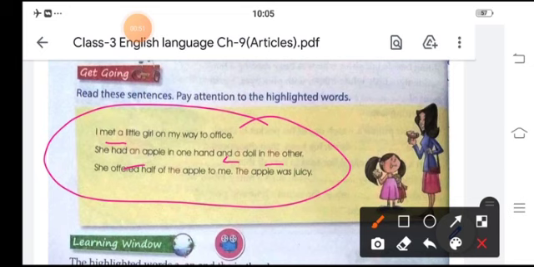She offered half of the apple. The apple was juicy. Now see here, in the first sentence it was an apple, but in the last sentence, before the apple, the is written.